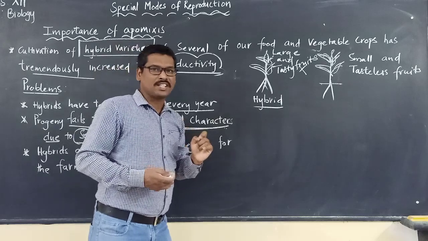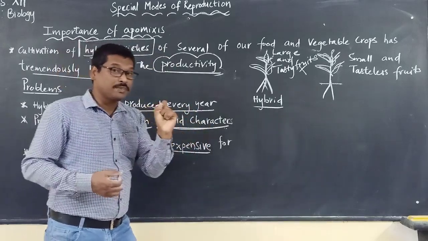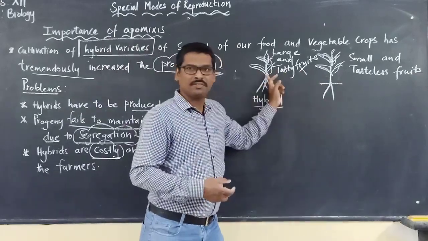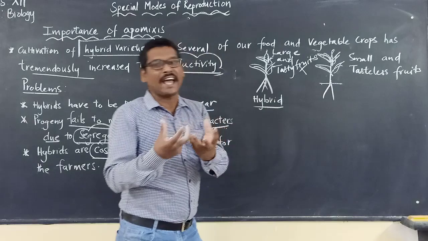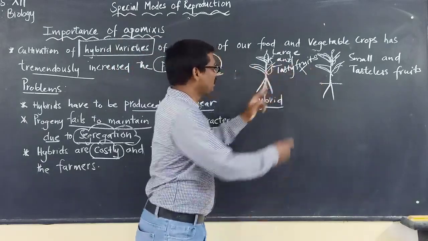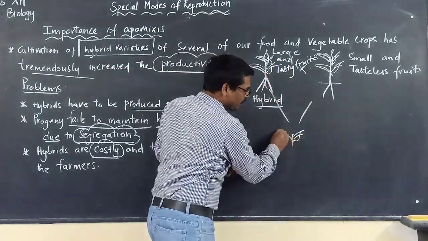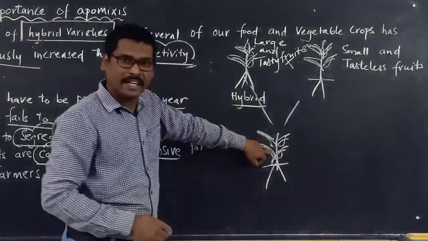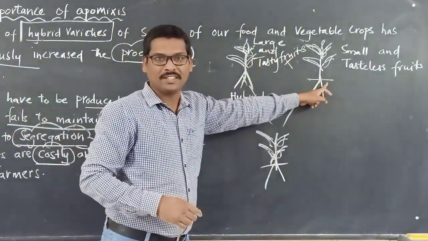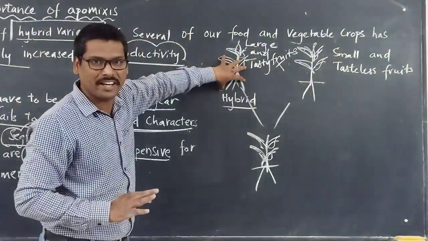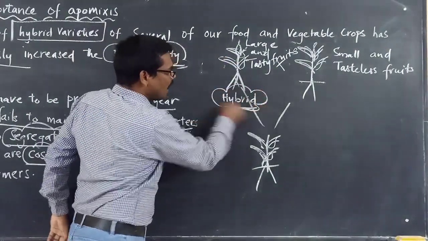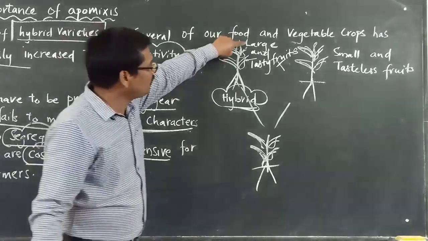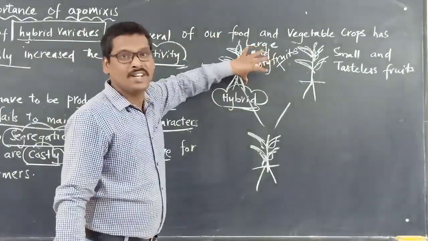So what do you mean by apomixis? Apomixis means the seeds which are formed without fertilization. Here what happened? Fertilization occurred. So it is carrying the characteristics of both the parents. If it is forming a new plant here, it is carrying the characteristics of both the parents. But here you want only the characteristics of this parent, which we so called as the hybrid. You want only these characteristics of this plant, because this plant is bearing large and tasty fruits.